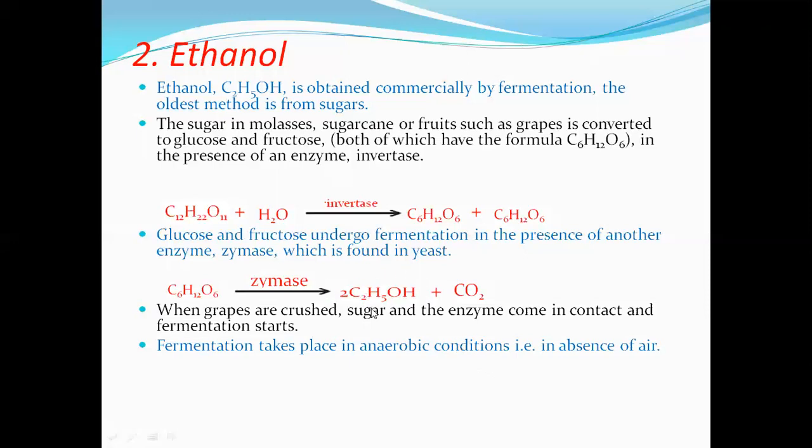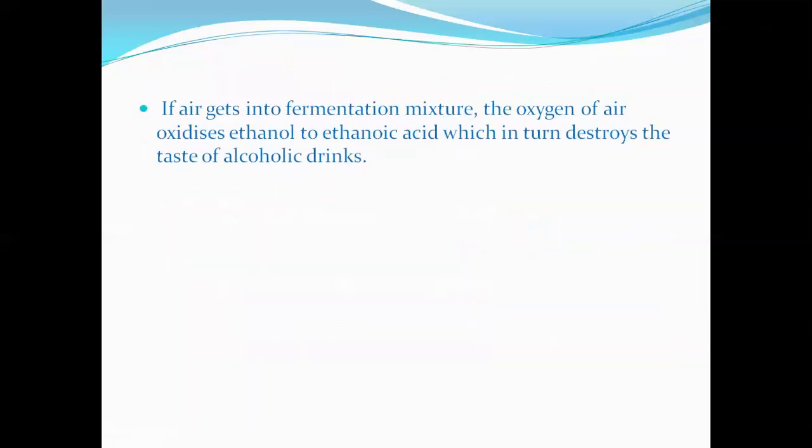The alcohol formed by zymase enzyme converts into carboxylic acid. That means once oxygen, that means air, is present, the resulting alcohol oxidizes to ethanoic acid, which changes the taste of the drink. That means ethyl alcohol's taste changes.